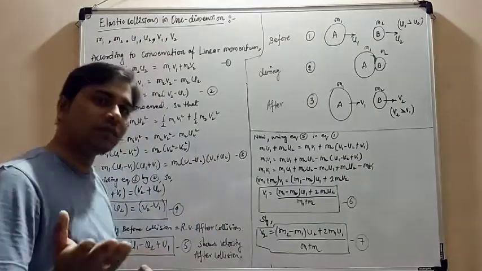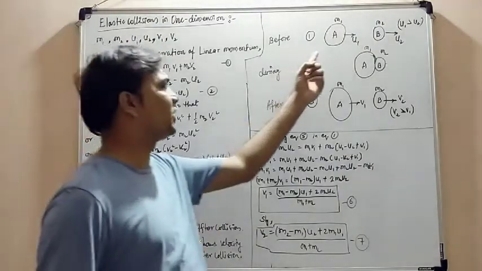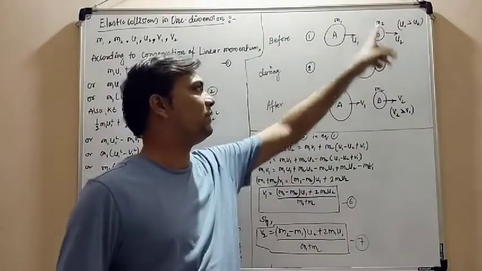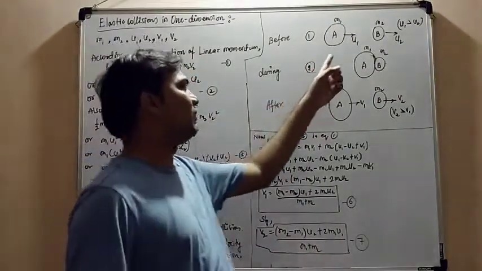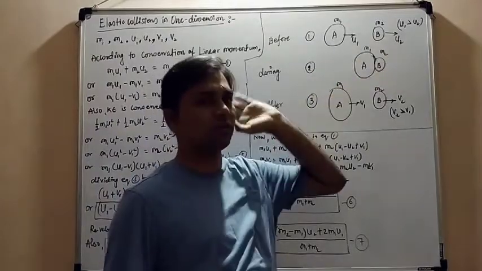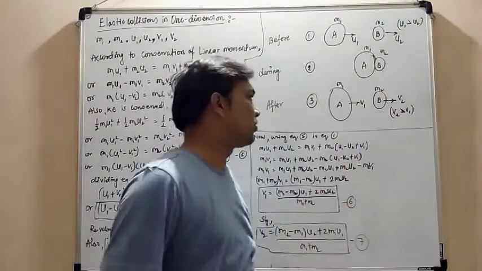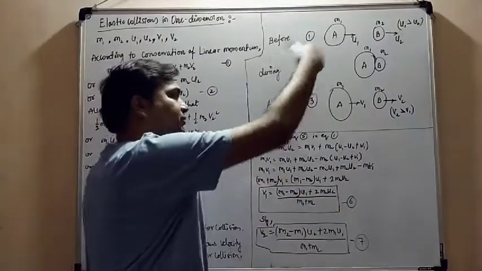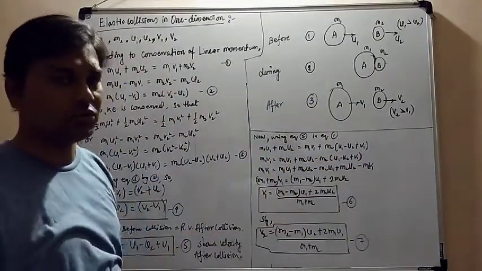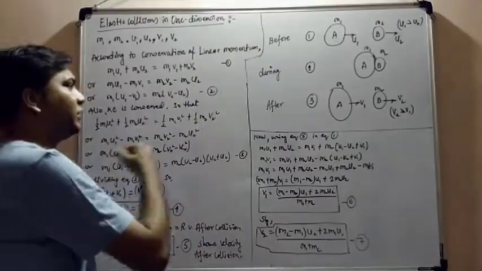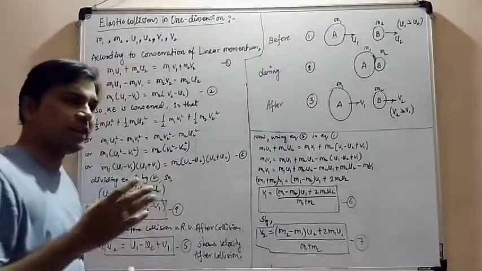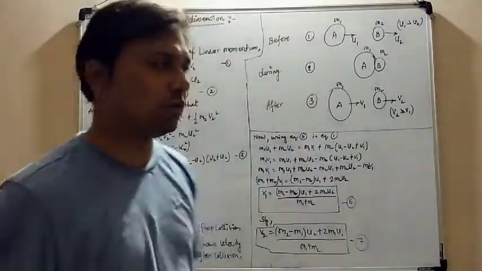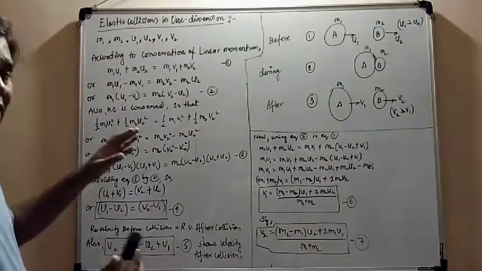For that, again we consider two objects having masses m1 and m2. Object A has mass m1, object B has mass m2, object A has initial velocity u1, and object B has initial velocity u2. After collision, the velocities become v1 and v2. This is the systematic theory which you have to explain. After that, the first condition is that whenever the two objects strike each other, their linear momentum will be conserved.